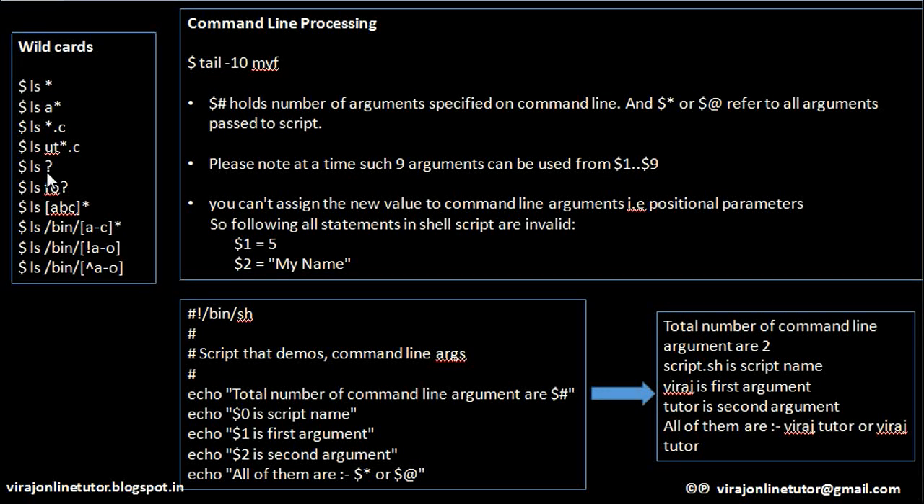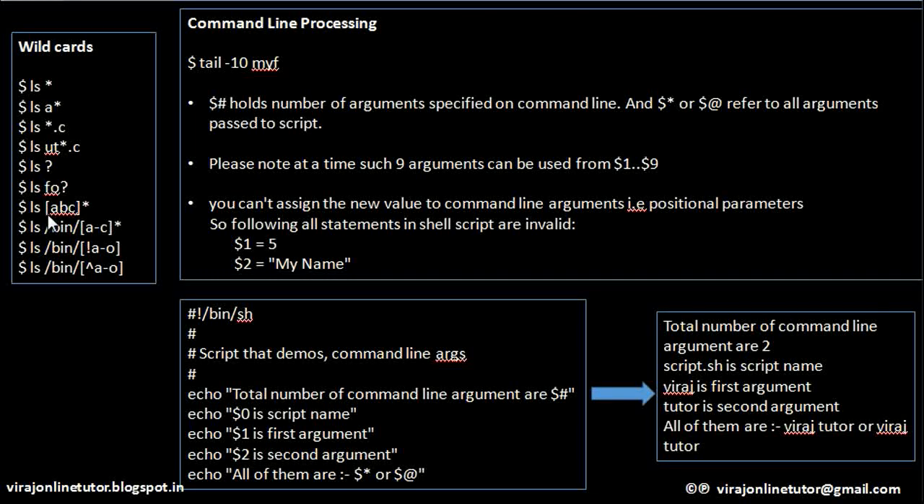ls question mark means it will list all the files whose names are just one letter long. ls fo question mark means list all the files whose name starts with fo followed by one letter, and that one letter can be any letter.